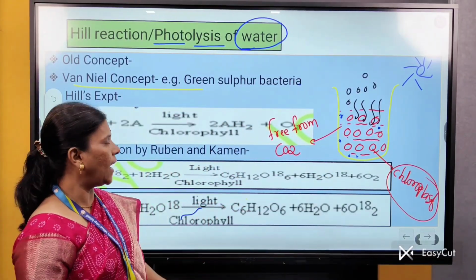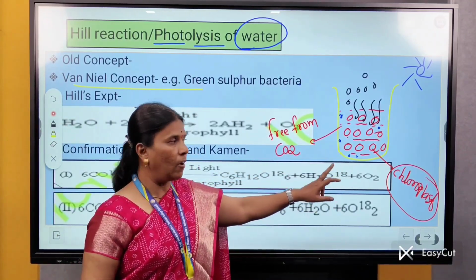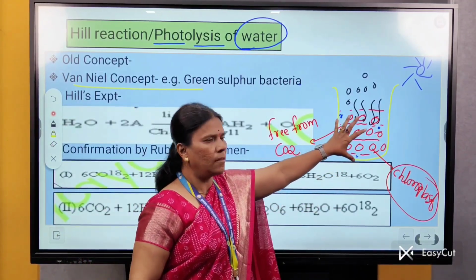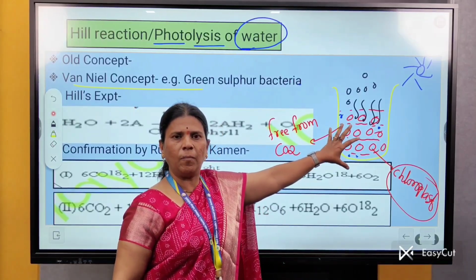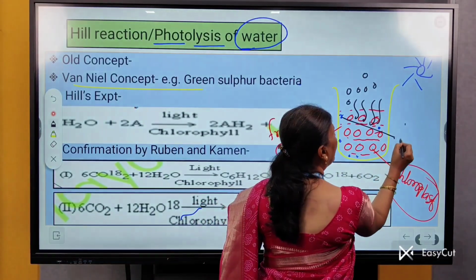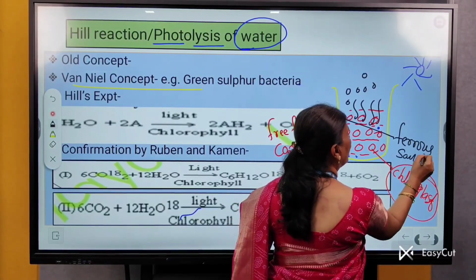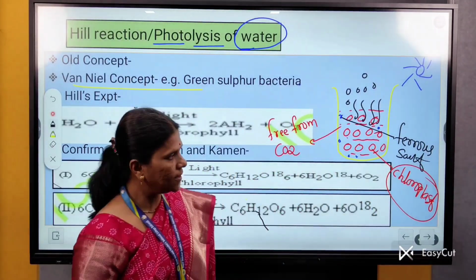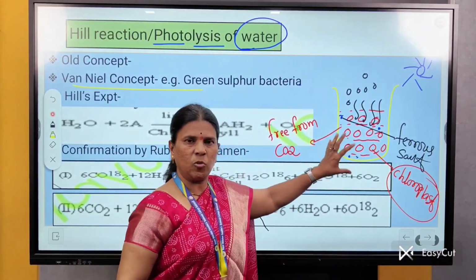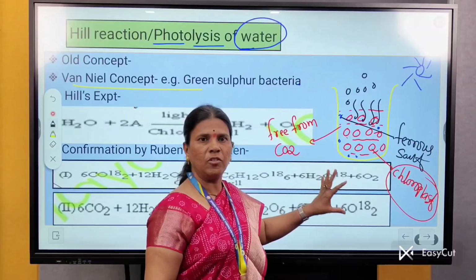Then he concluded that there is a splitting of H2O and not of CO2, as this medium is completely free from CO2. He also observed that this ferric salt was reduced to ferrous salt. That means there is splitting of water and not splitting of CO2.